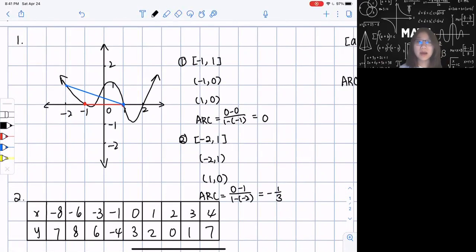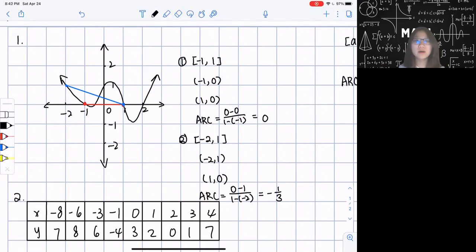So from the graph, you don't need to calculate it. You could know my slope is a negative slope because from the line I drew, I could determine it's a negative slope because it goes down. As the x values increase, my y values decrease. So I can determine without calculating that my average rate of change will be negative. Okay, so that will be my examples for the graphs.